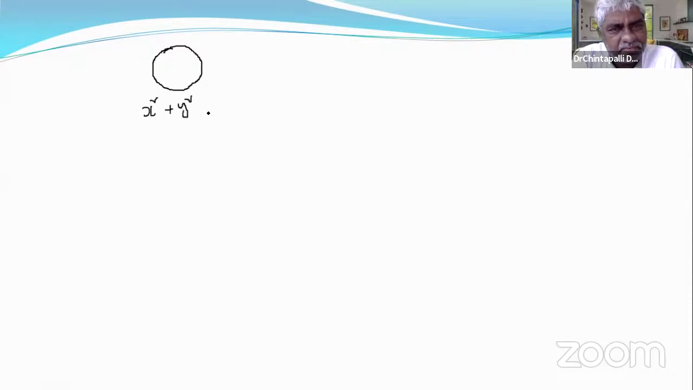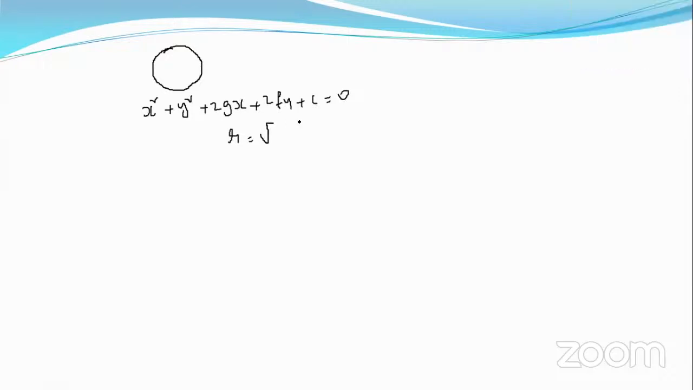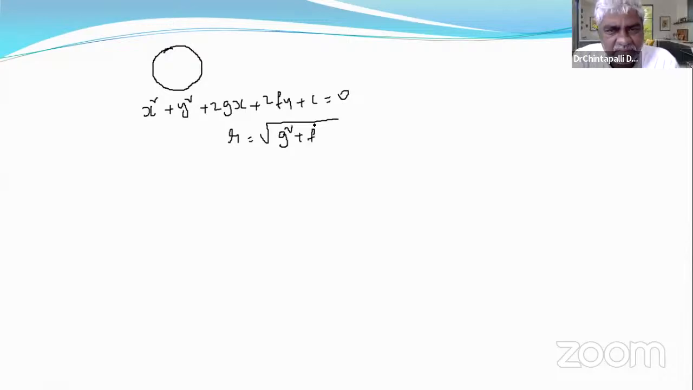While he was explaining circles, the equation of a circle: x square plus y square plus 2gx plus 2fy plus c equals 0. What is its radius? R is the root of g square plus f square minus c.